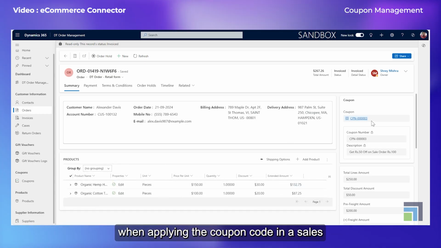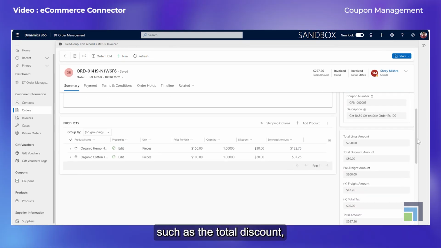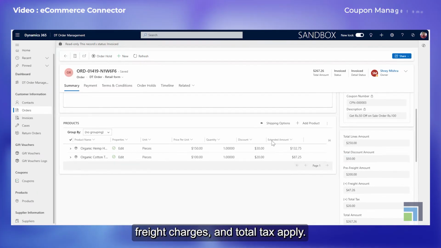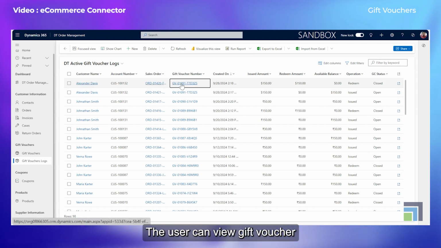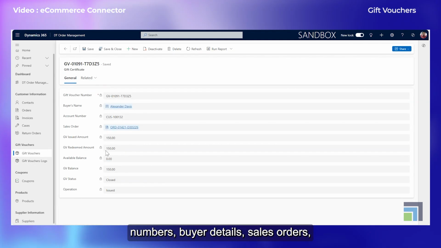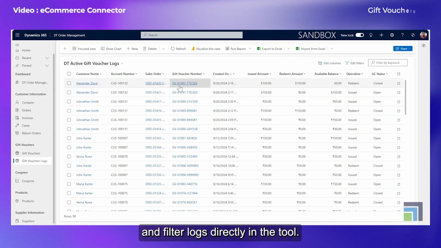When applying the coupon code in a sales order, users can easily view details such as the total discount, freight charges, and total tax applied. Our connector also helps manage gift vouchers. The user can view gift voucher numbers, buyer details, sales orders, available balance, and filter logs directly in the tool.